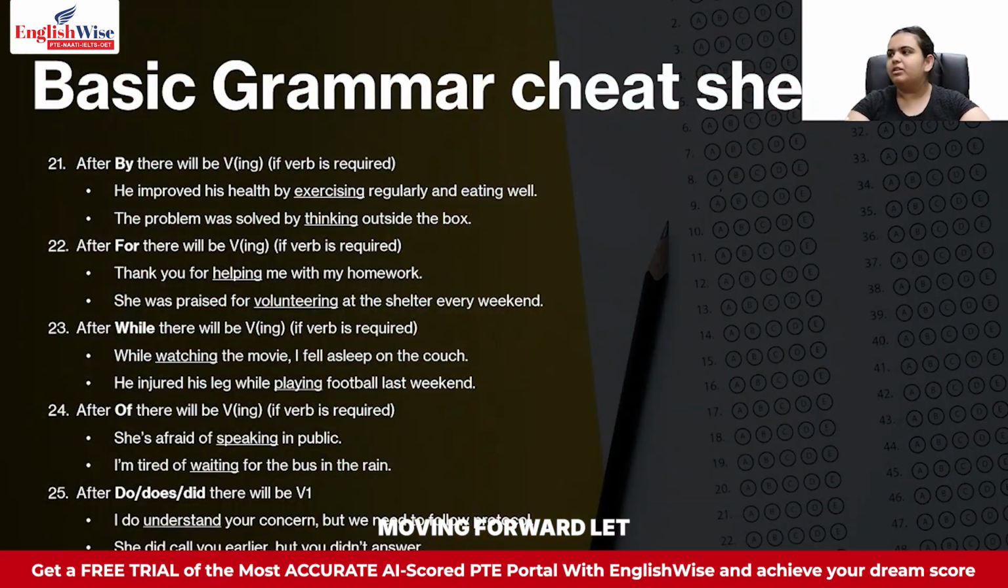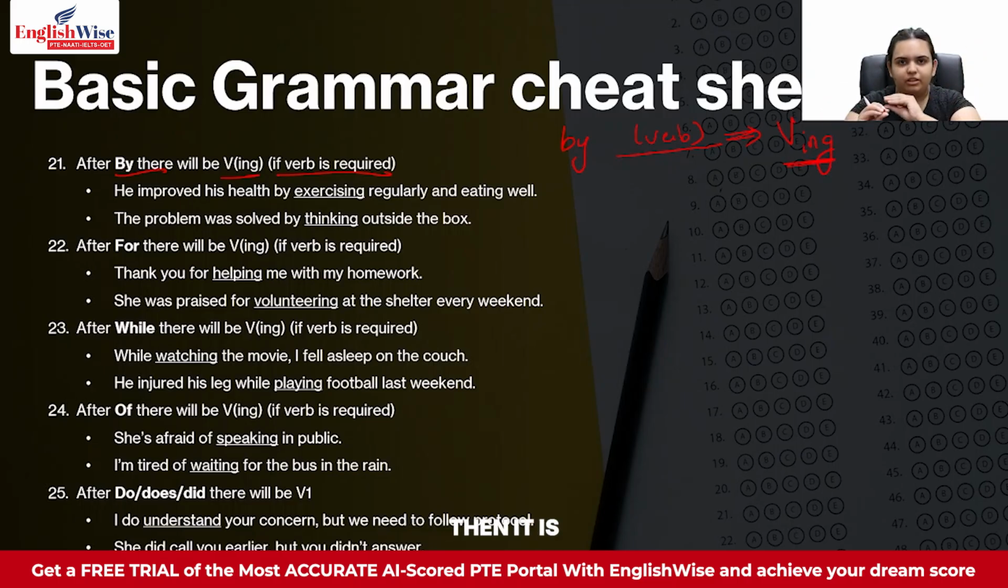Alright, now moving forward, let us learn the other rules. So rule number 21 tells you that after by there will be VING if a verb is required. So let's say in a sentence the word by is written, and after that you see a space and you realize that in this blank you need a verb, then in that case your verb will always be VING verb. After by you can have nouns as well, but in case you need a verb, then it is explicitly and 100% going to be the ing verb.